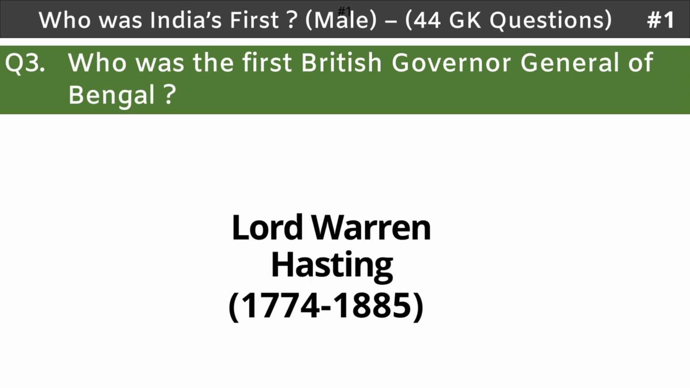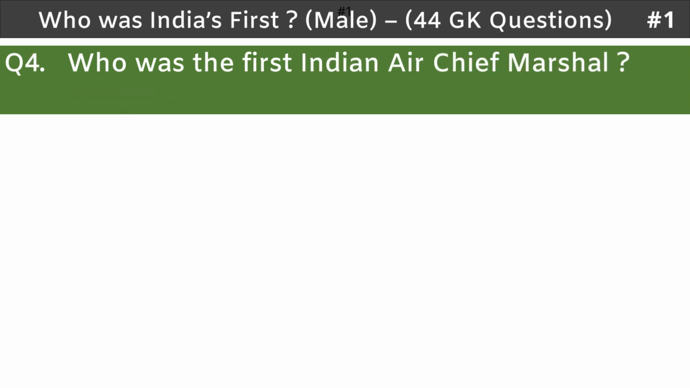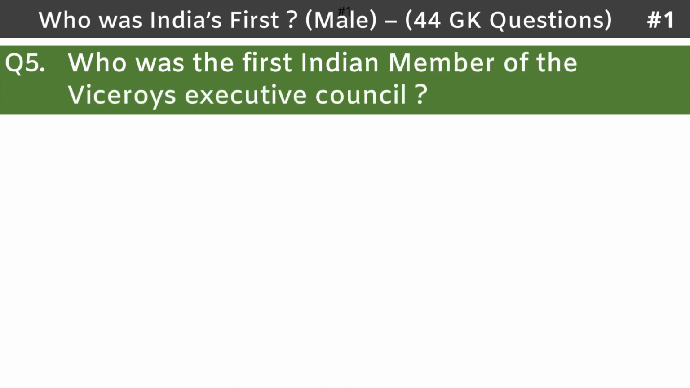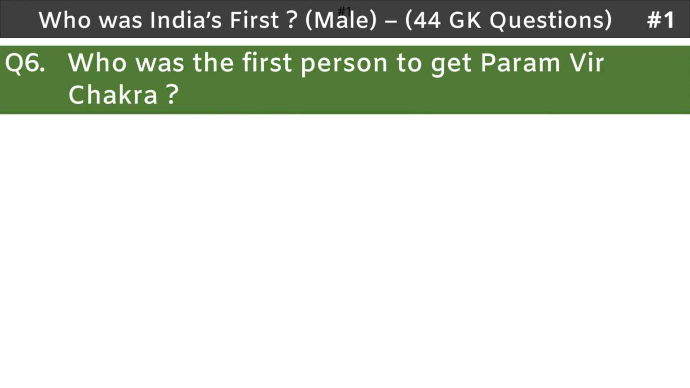Lord Warren Hastings, 1774 to 1785. Question 4. Who was the first Indian Air Chief Marshal? S. Mukherjee. Question 5. Who was the first Indian member of the Viceroy's Executive Council? S.P. Sinha. Question 6. Who was the first person to get Param Vir Chakra?